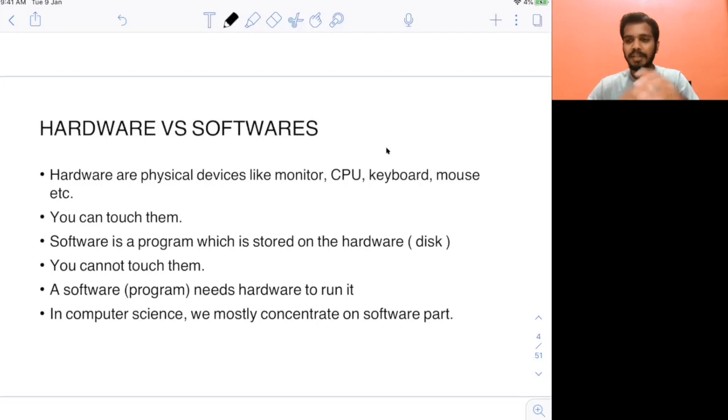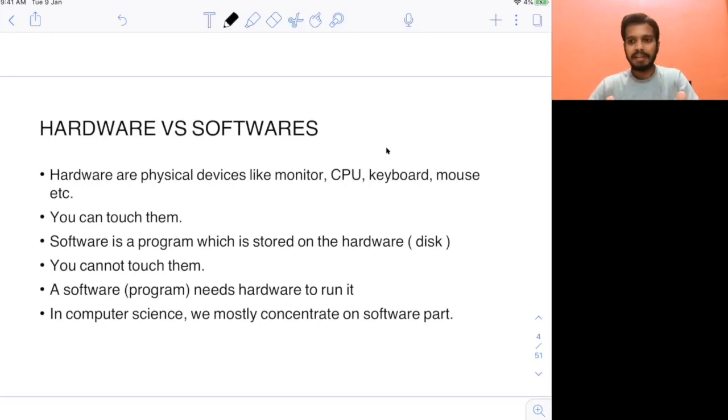So, I mean, today you have a laptop. You do not see the CPU there, right? You do not see it. You see the keyboard, you see the monitor, but you do not see the CPU. But if you remember in the old times, if you had a desktop system, on that you can see the CPU also, right?